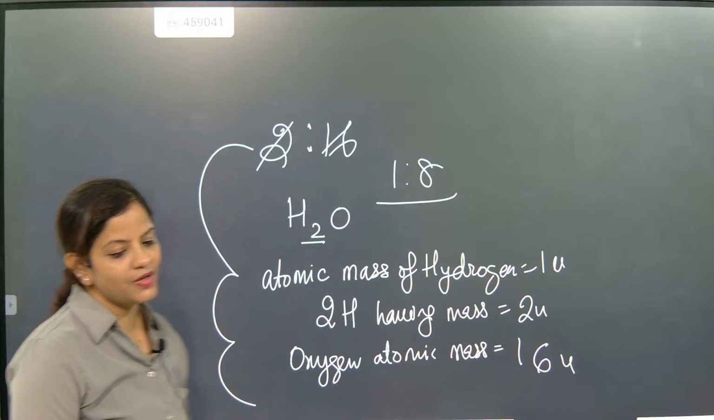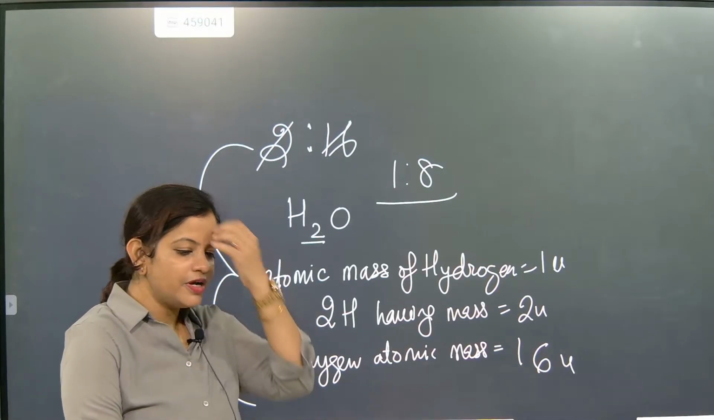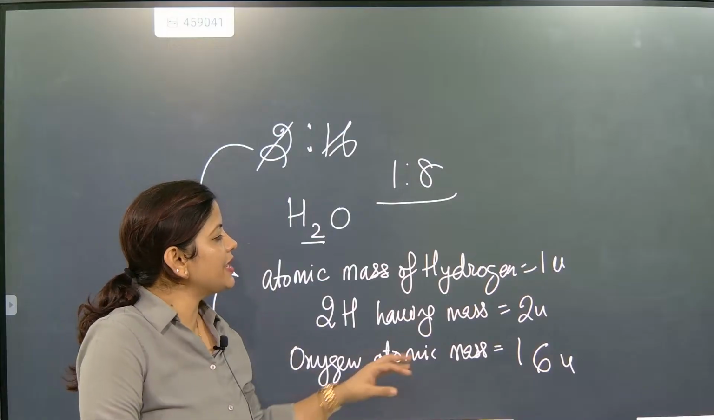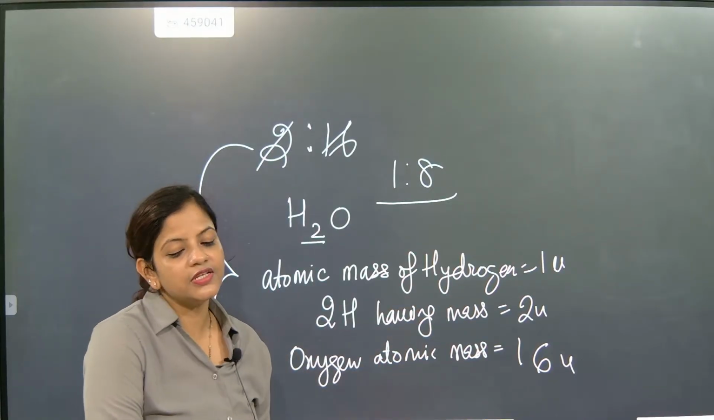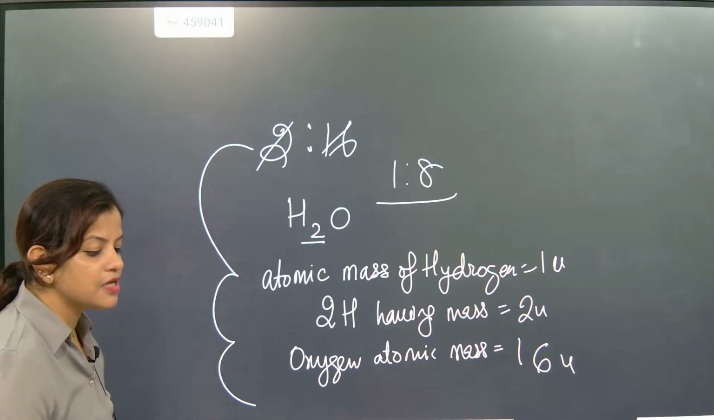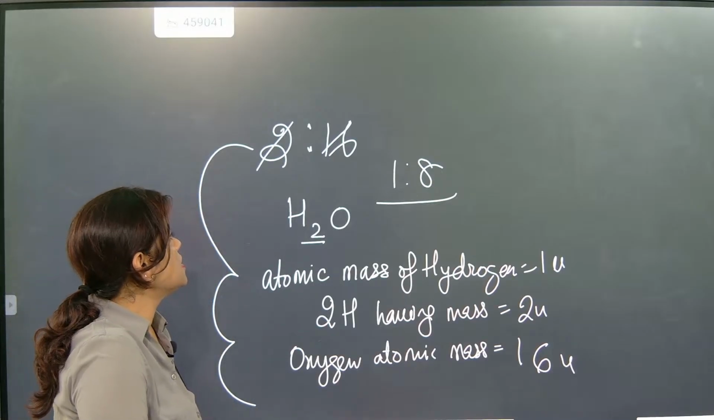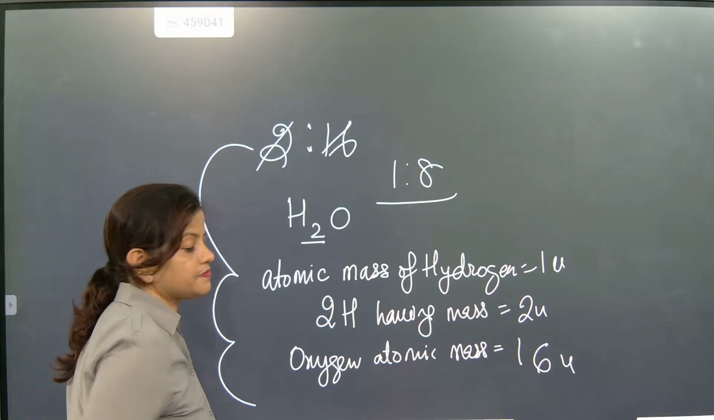Come on, note down this one. It is about atomic mass only, and it is exactly coming as 1 is to 2 is to 16, that is 1 is to 8. Because of that only it is coming like that. I hope you have understood. So 1 is to 8 is the ratio.